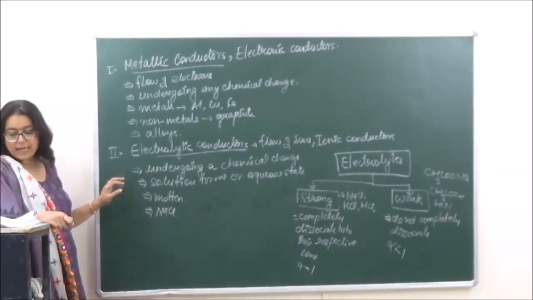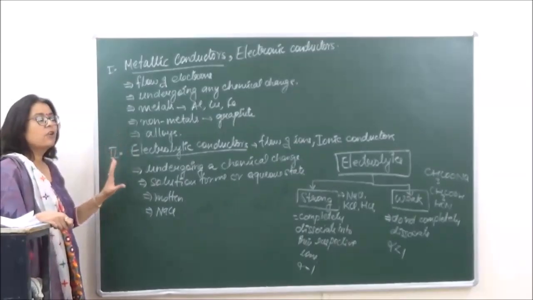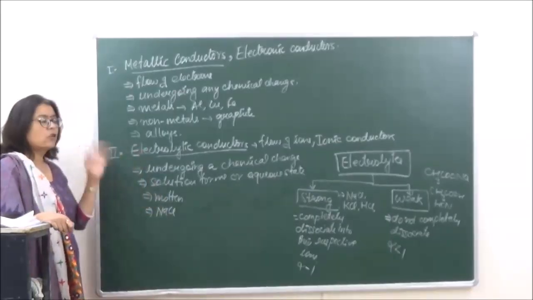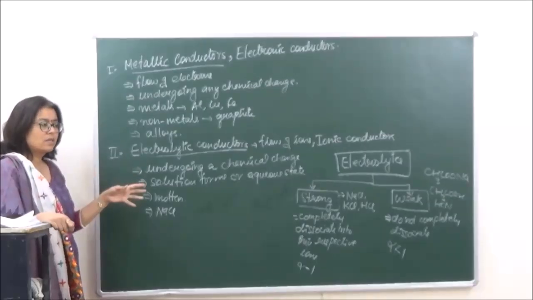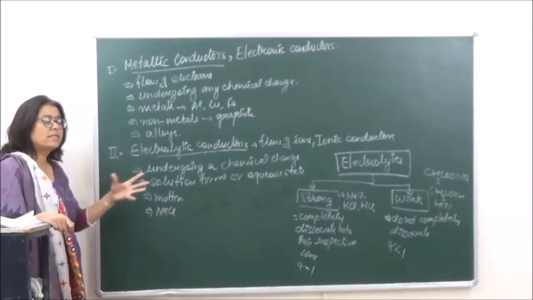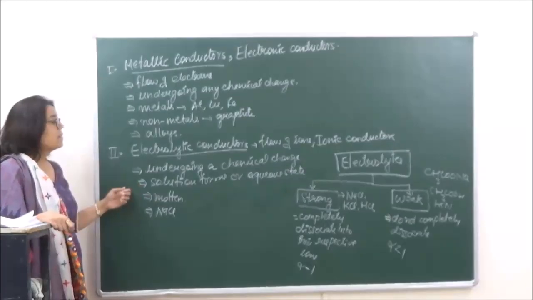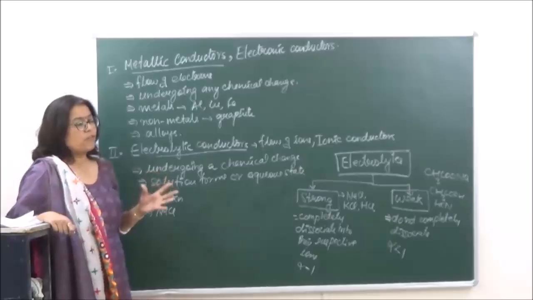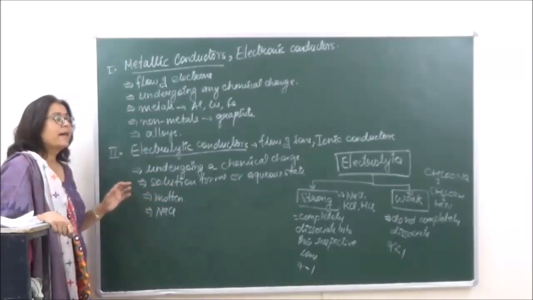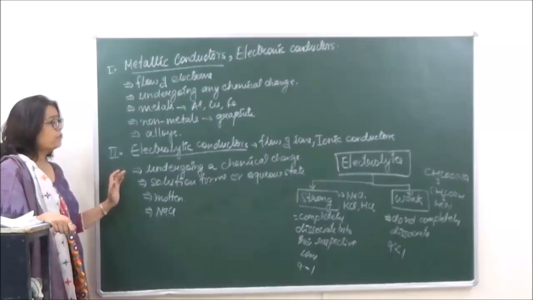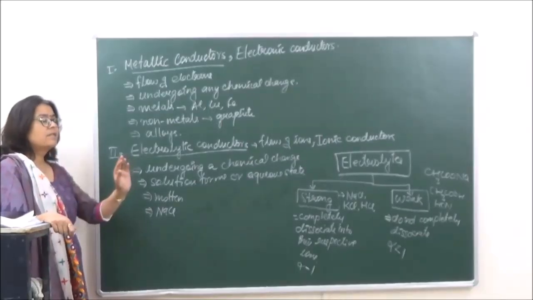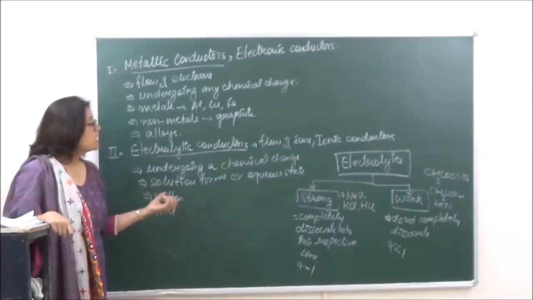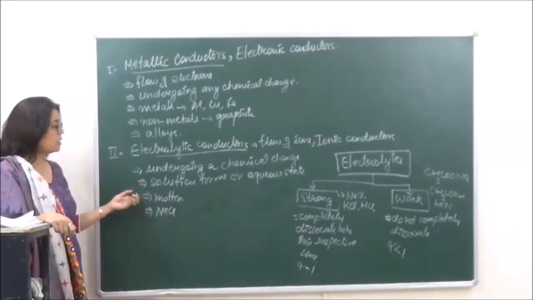Then in case of metallic conductors, there is no transfer of matter taking place. Okay? Because only electrons are moving, there is no exchange of matter. But in electrolytic conductors, we shall see that there is certain transfer of matter taking place, which means that certain matter can be deposited at either of the electrodes, which we will do in detail in the next section, right?